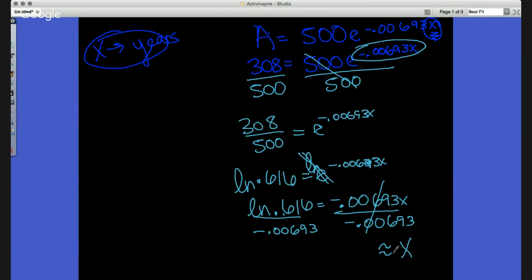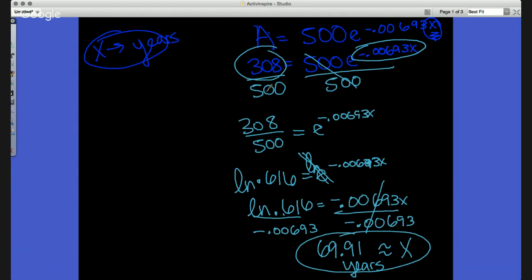Then we'll do the ln of 0.616, and then I'm going to divide that by negative 0.00693. And that answer is 69.91, okay? It doesn't say what to round it to, so we can just do it to the hundredth. So 69.91 years is approximately how long it will take to reach 308 pounds, okay?